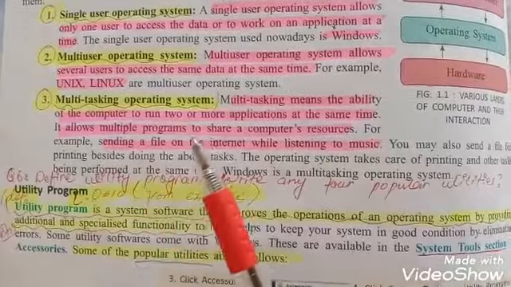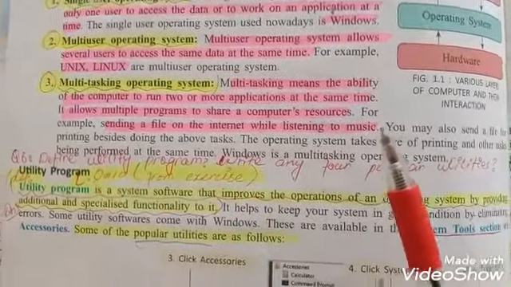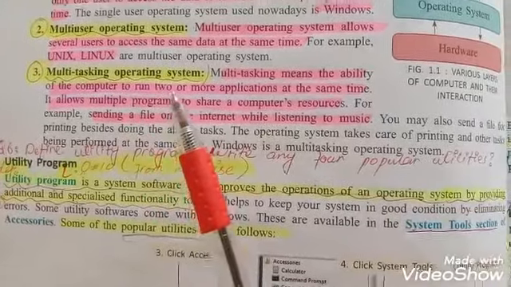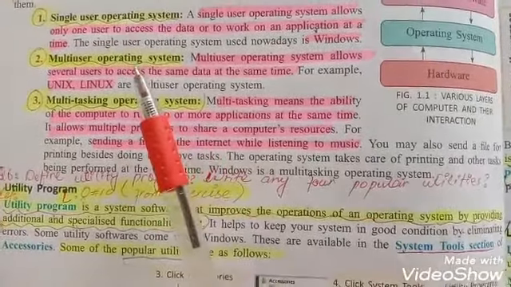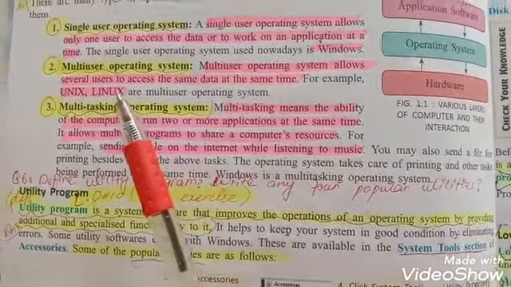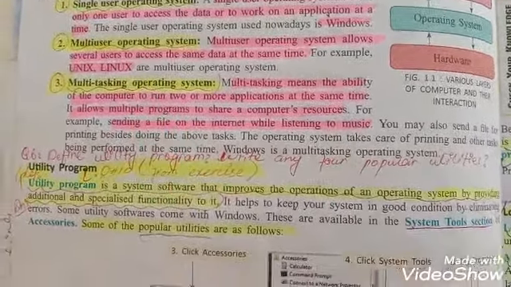Example, sending a file on the internet while listening to music. This is an example of multitasking operating system. And examples of multi-user operating system are Unix and Linux.